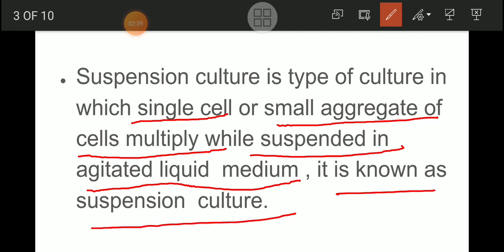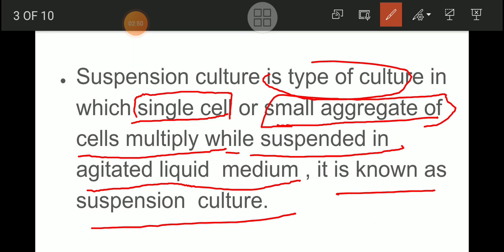You also have to keep in mind, suspension culture is a type of culture in which single cells or small aggregates of cells multiply in a liquid culture medium. But that container we have put on an agitating equipment, that is a stirrer, isn't it? A stirrer or shaker is what we have used.